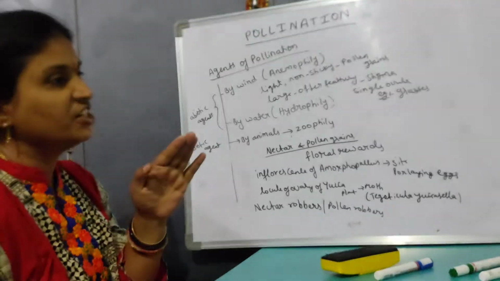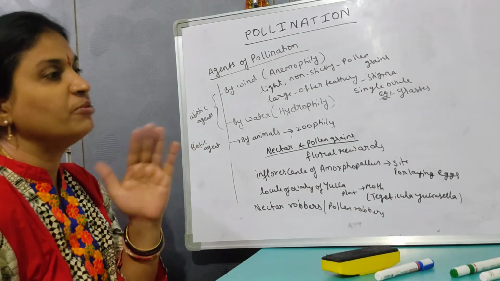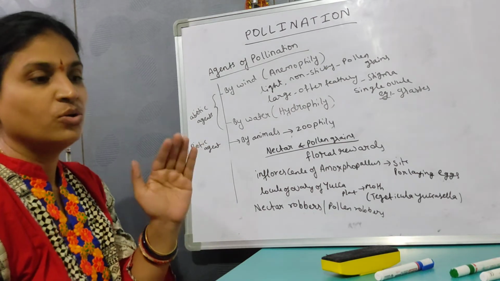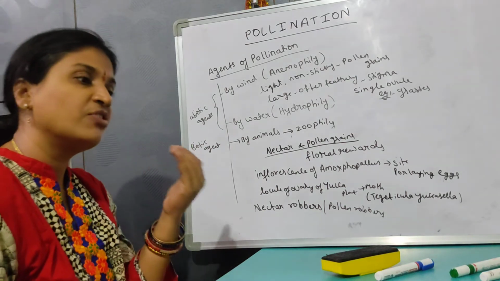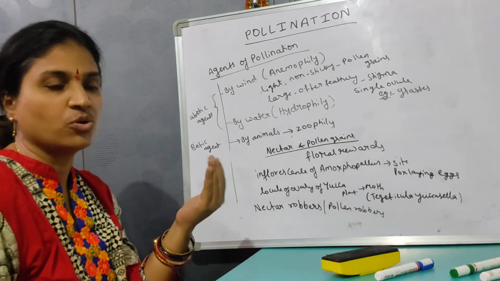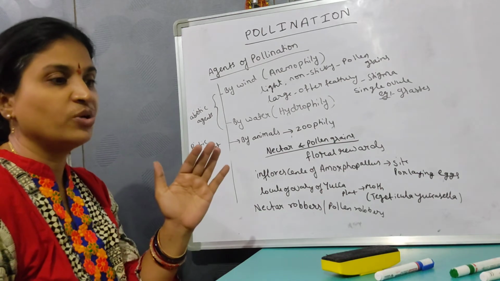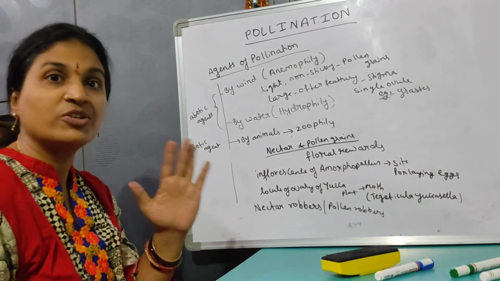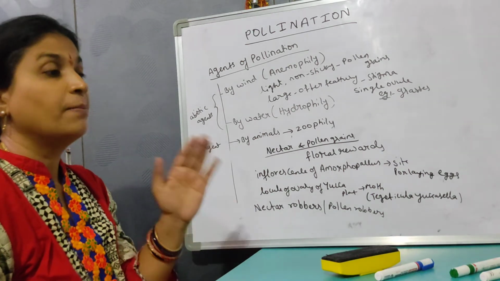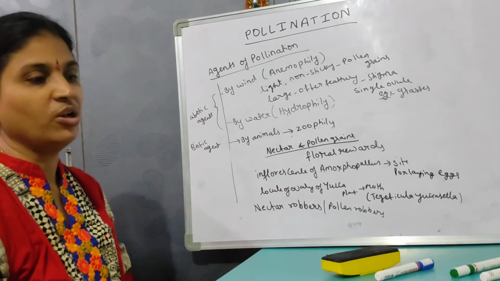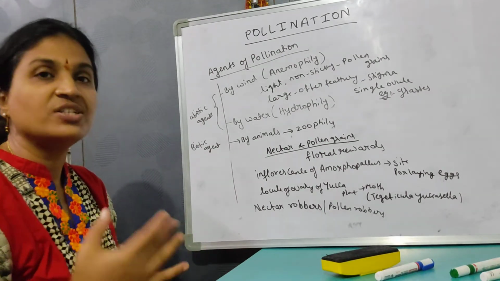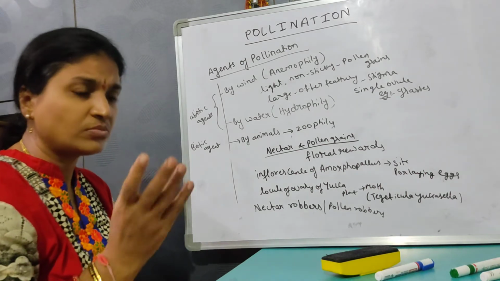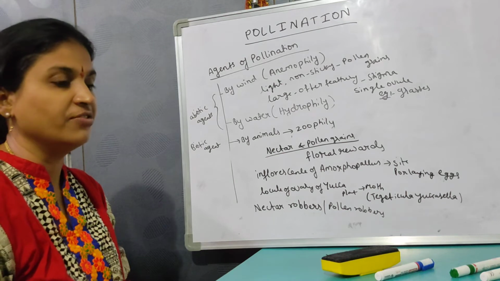So if you see self-pollination, in the offspring, in the progeny, there will be no variations. They are genetically similar. And if you take geitonogamy, the offspring, the daughter plants of geitonogamous pollination also, they are genetically similar. Maybe of a different flower, but they belong to the same plant, so they are genetically similar. But only in xenogamy pollination, they are going to show some variations, and some will be genetically different.